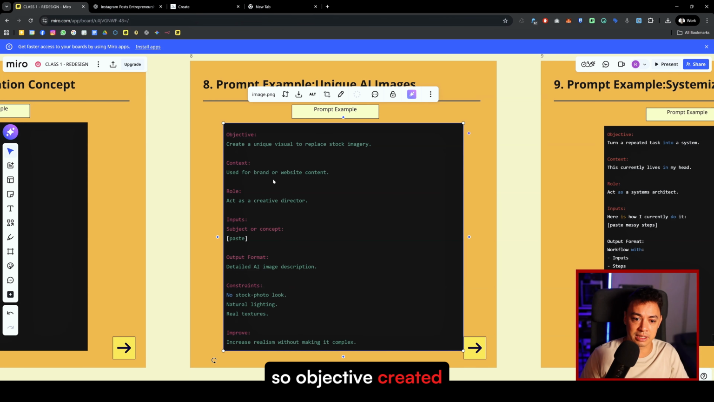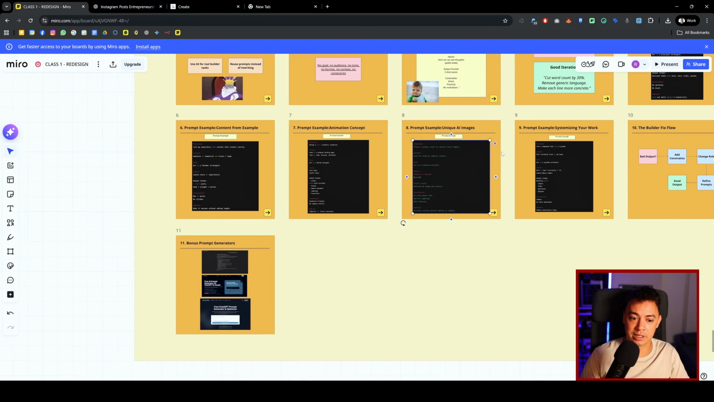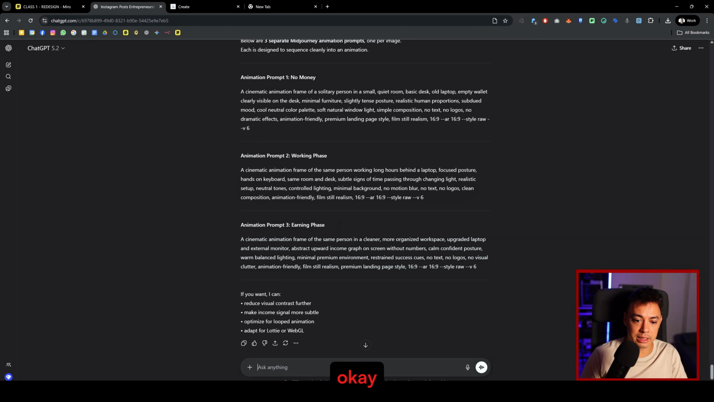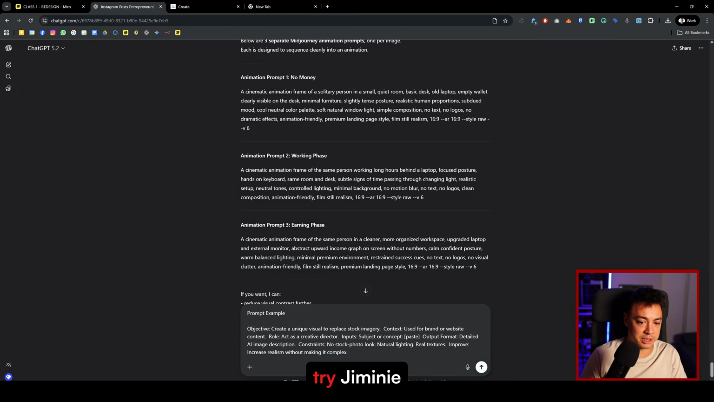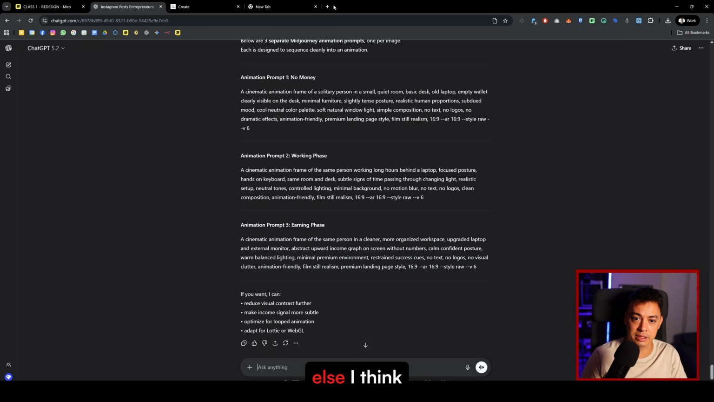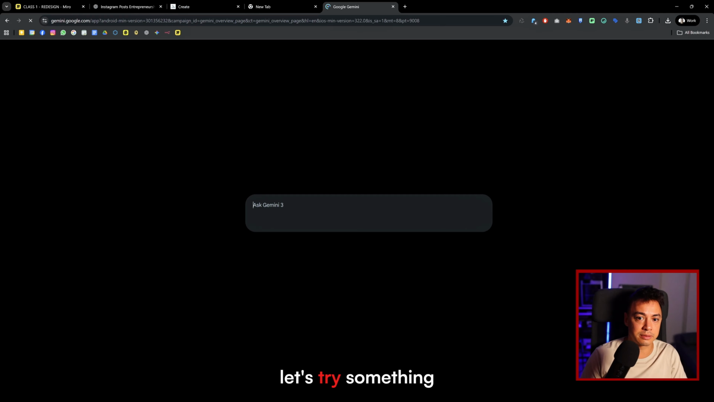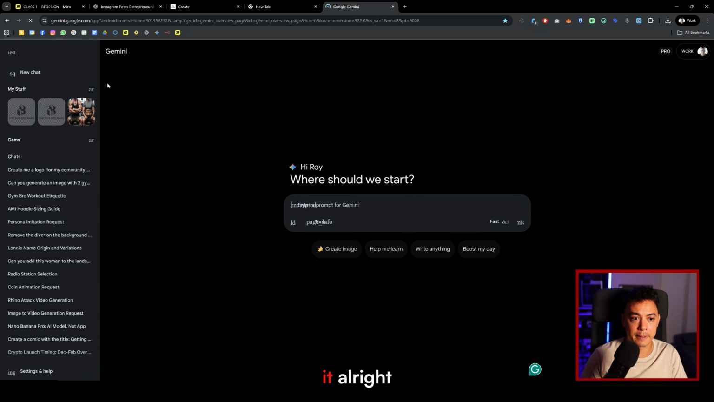Right, a prompt example for unique AI images, right? So objective created like this for a website. Let's just do it as well. Okay, and now let's try Gemini. Let's try something else. I think that is cool. Gemini, all right.